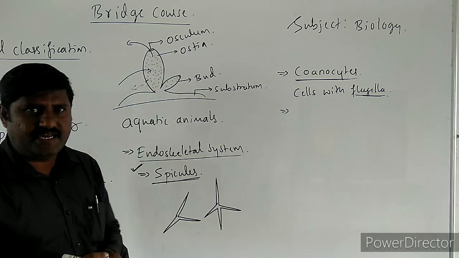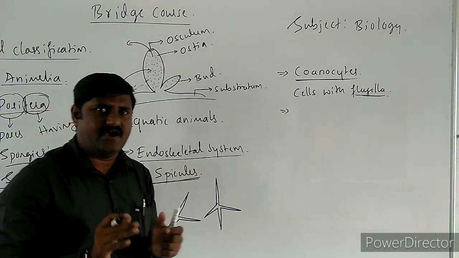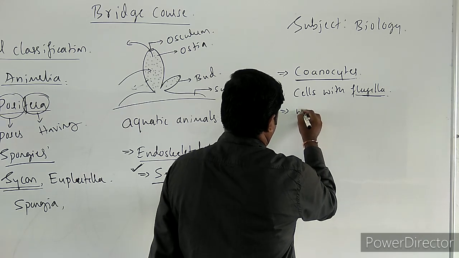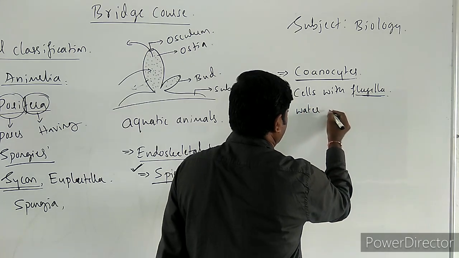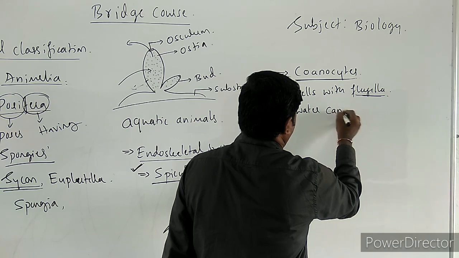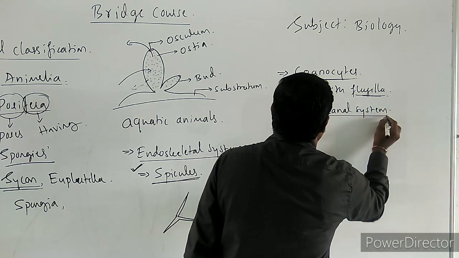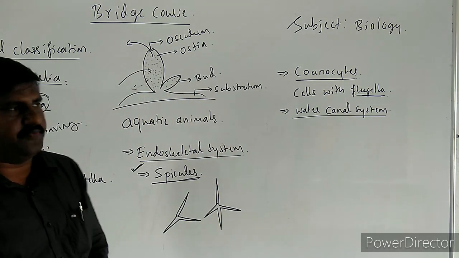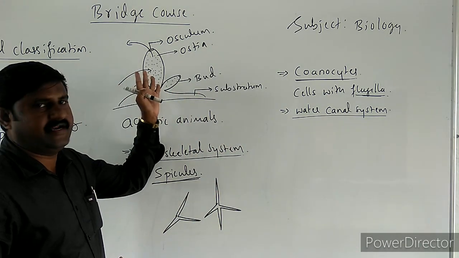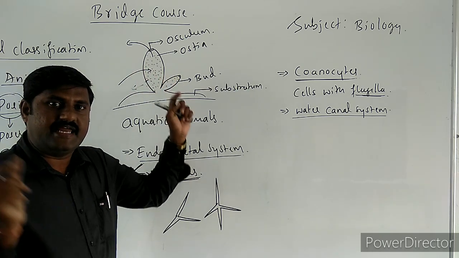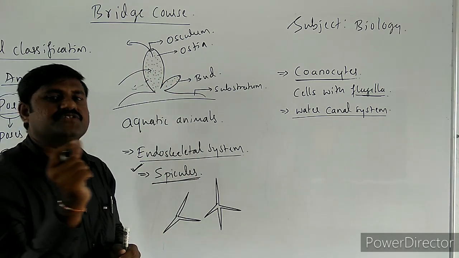And these animals internally have a water vascular system, or water canal system. Water canal system means water circulates inside the body of these animals through certain canals, tubular structures.